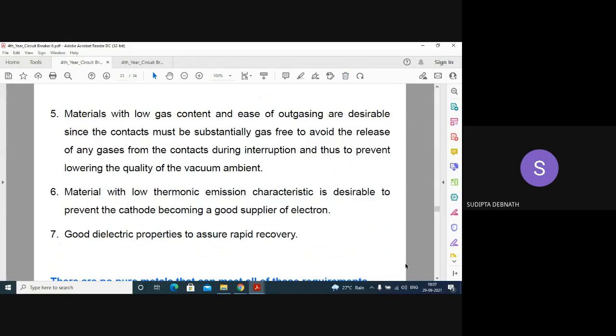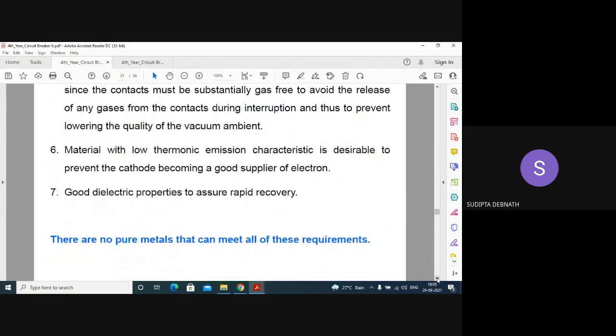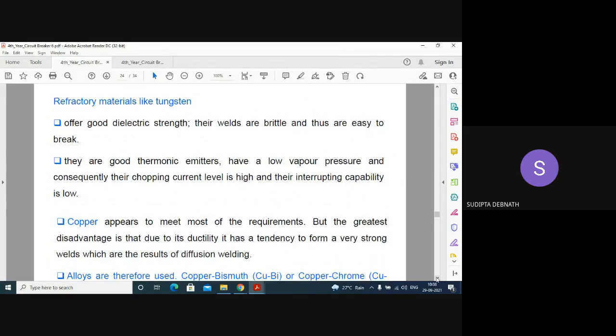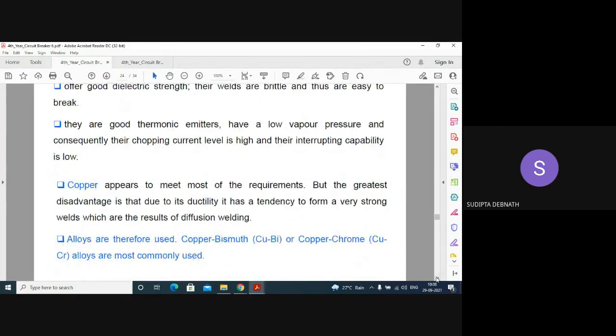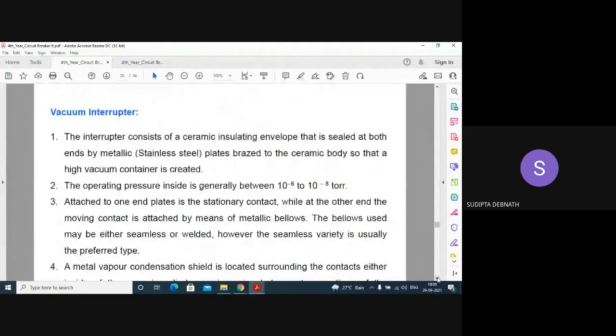Good dielectric properties to assure rapid recovery. Of course, the dielectric properties should be very good. So there are no pure materials that can meet all the requirements. So some materials like tungsten, copper, they have some properties for being used as electrodes in vacuum circuit breaker. But nowadays the alloys are used, like copper bismuth, copper chrome, etc. Okay. So some properties are given here. You go through any book and you may be asked to write a short note on the materials used for this vacuum circuit breaker. Okay.